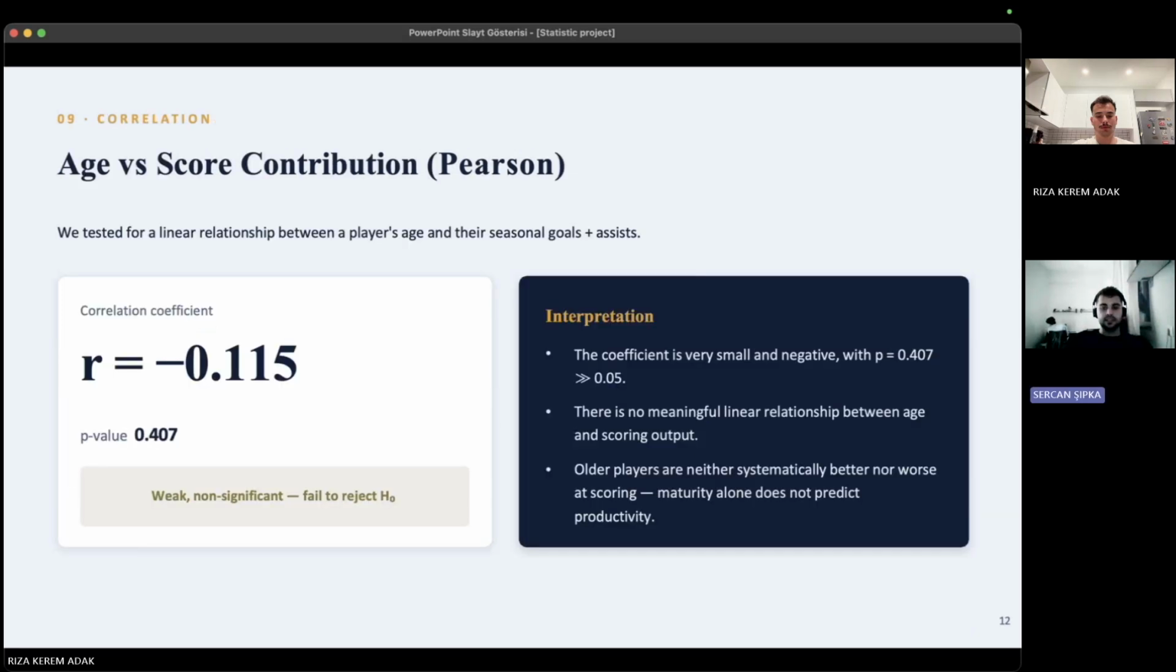Next, we examine the relationship between age and score contribution using Pearson correlation. The correlation coefficient is negative but very small. The p-value is 0.047. Because this value is greater than 0.05, we conclude that there is no significant relationship between age and scoring performance. Age alone doesn't predict goals and assists.